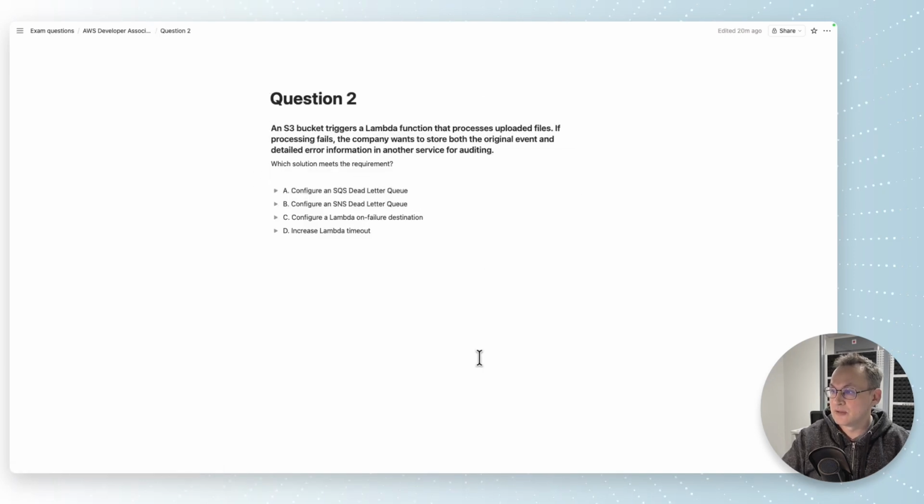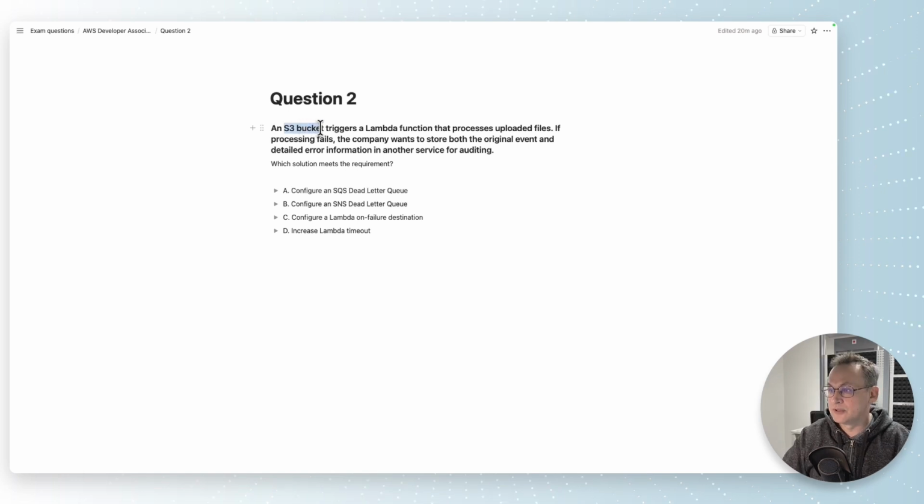An S3 bucket triggers a Lambda function that processes uploaded files. If processing fails, the company wants to store both the original event and detailed error information in another service for auditing. Which solution meets this requirement? First of all, we need to understand whether it was synchronous or asynchronous call, because if a Lambda function is called asynchronously, it can send a response to a Lambda destination. And Lambda destination is something that contains both error destination and success destination. According to our scenario, we need both of them.